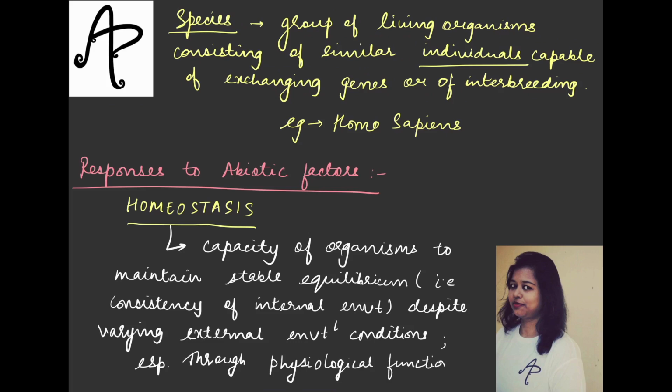So it is telling that the organisms are capable. Of course, not every organism will be able to do this. So we will see different mechanisms of coping with the external disturbances, or external environmental conditions. But let's just check this as a definition.